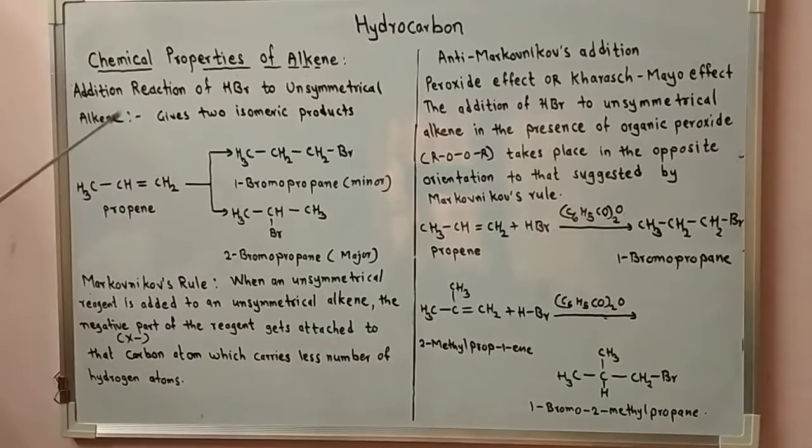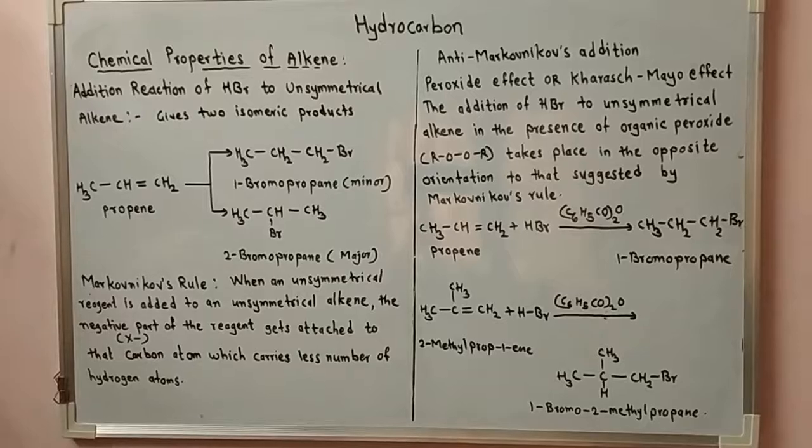Addition reaction of hydrogen bromide to an unsymmetrical alkene. In this addition reaction, HBr to an unsymmetrical alkene gives two isomeric products. Propene is an example of an unsymmetrical alkene, CH3CH=CH2. It gives two isomeric products. Here HBr is added across the carbon-carbon double bond.